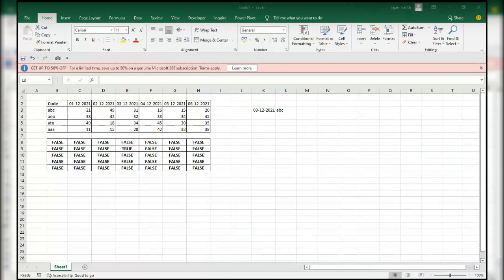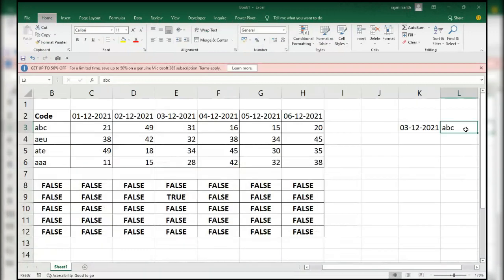So, look, two things. First of all, you find the value over here. Which one is it? If you say this one, ABC, the date. Okay. First of all, I'll do data validation for the date, and here I will do it for both.